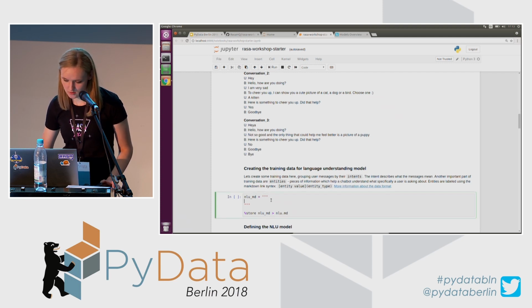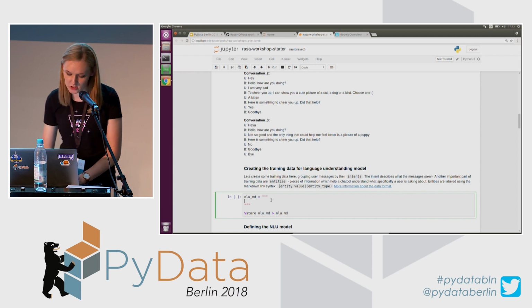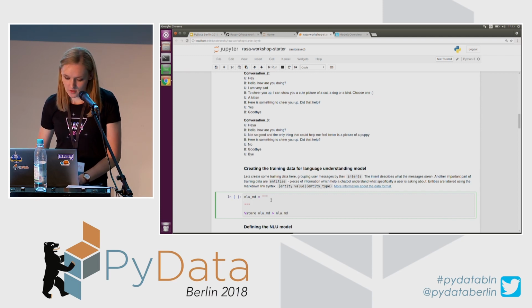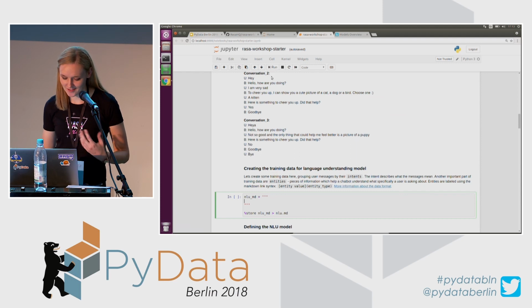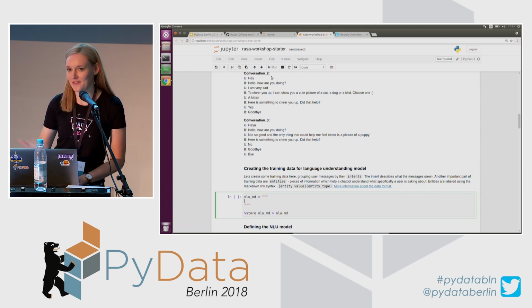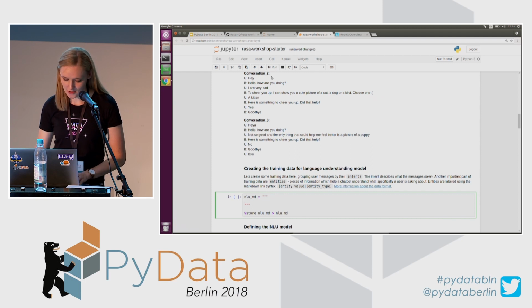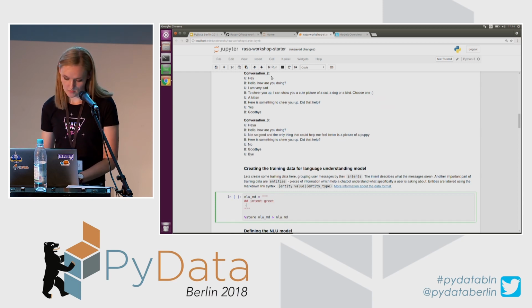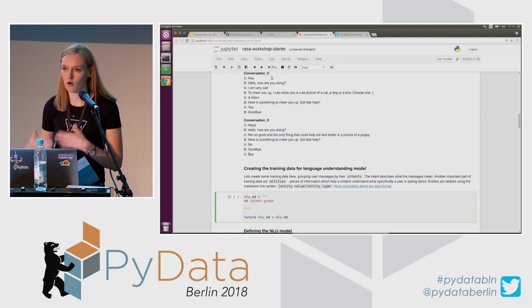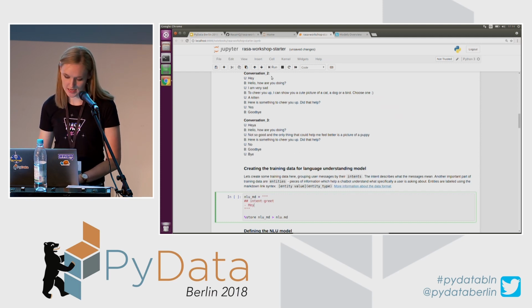So I think I will just keep it like this so that you could see the conversations as well. So, conversation number 2, there is a number 1 as well, but a user started a conversation by saying, hey. That means that a user is greeting a chatbot, and for this reason, we have to specify an intent for this in our training data. So I will create an intent, which I will call greet. This is the meaning of a user input. And now I will provide an example of this input. It is going to be, hey.